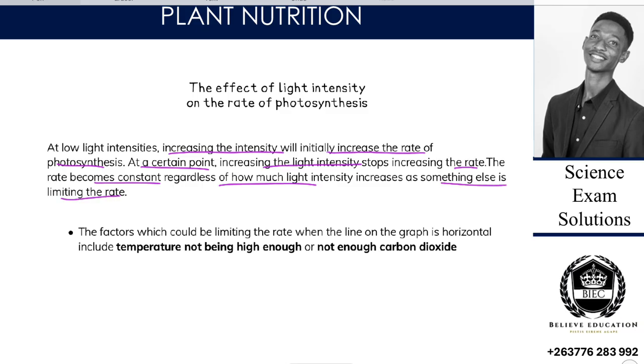So that's what we're talking about. The factors which could be limiting the rate when the line of the graph is horizontal include temperature not being high enough or not enough carbon dioxide. So temperature and carbon dioxide concentration come into play, and then we have just a constant rate.